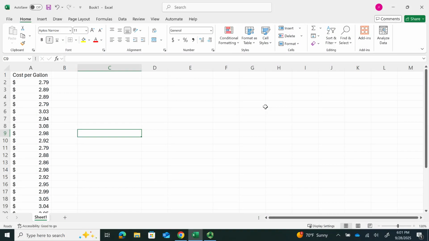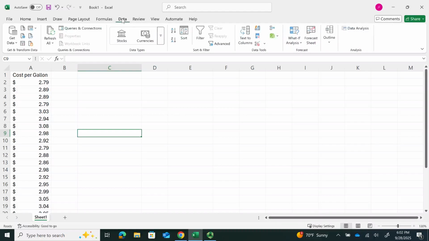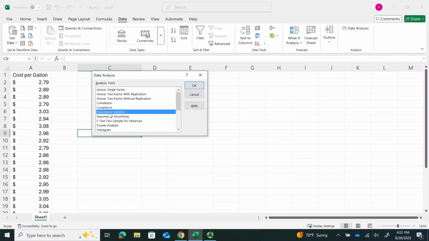In this episode, we're going to take a look at how to calculate a confidence interval for the mean using the t-distribution. And to do this, we're going to use the Data Analysis Tool Pack. So to get there, we're going to choose the Data option up here on the menu, and then we're going to go over to Data Analysis, and then we're going to select Descriptive Statistics.